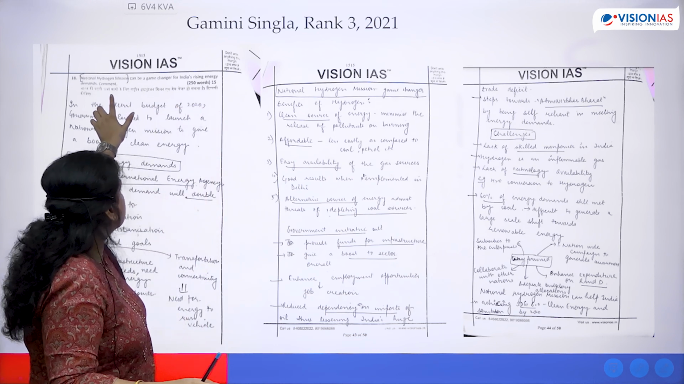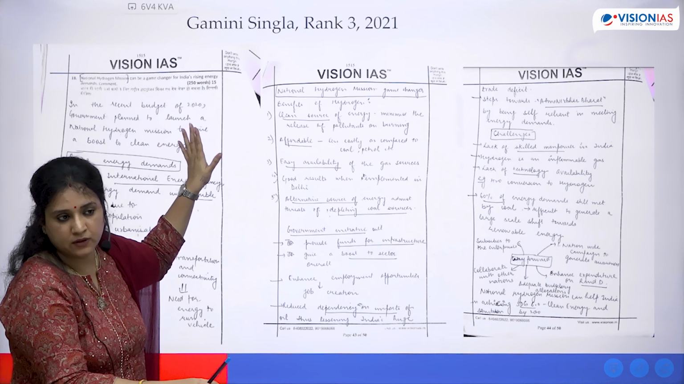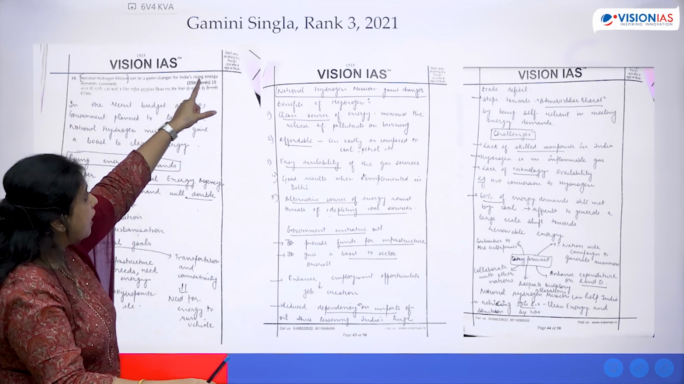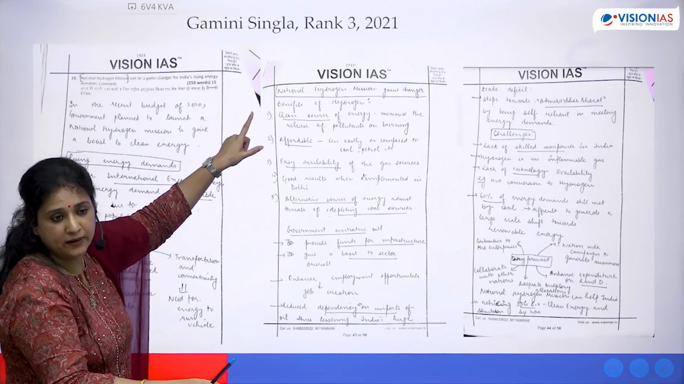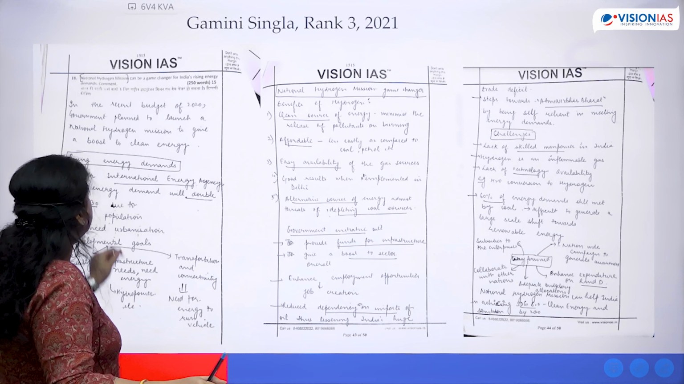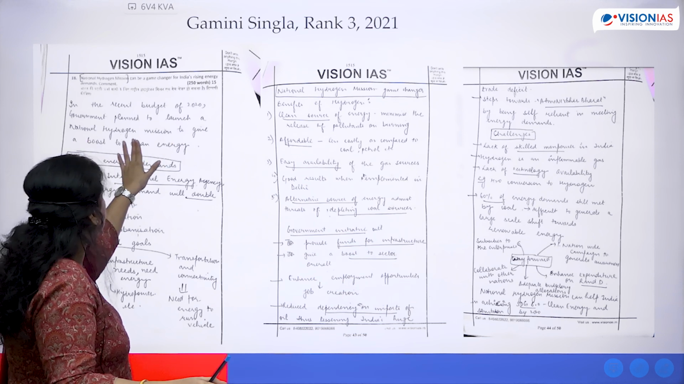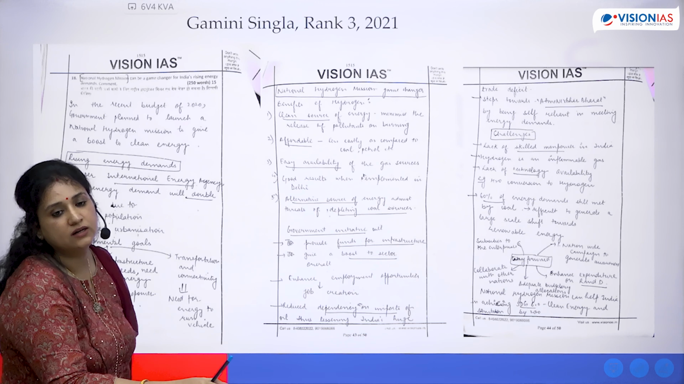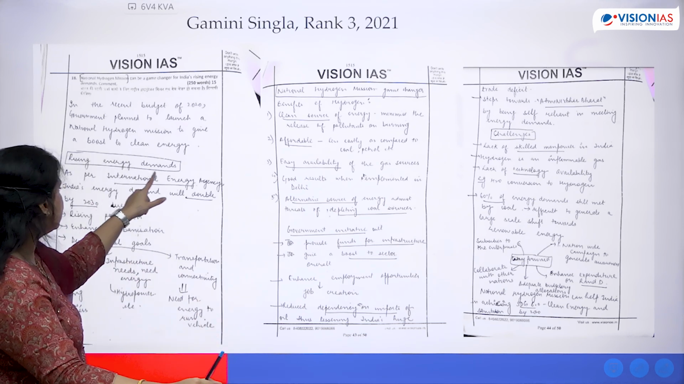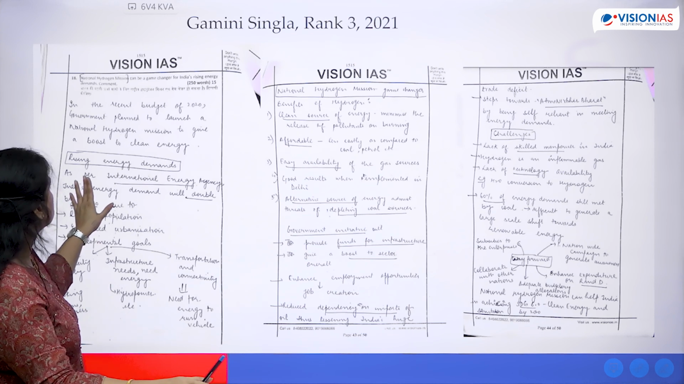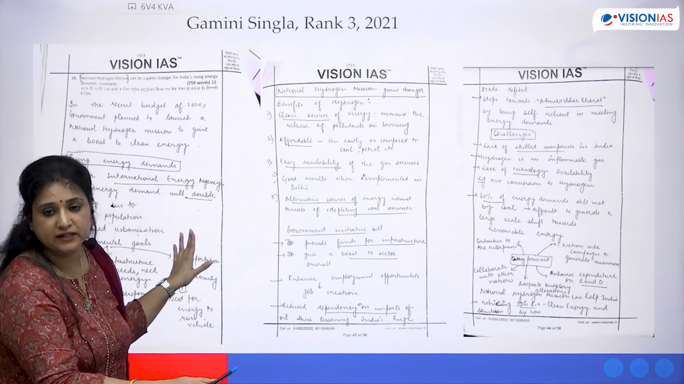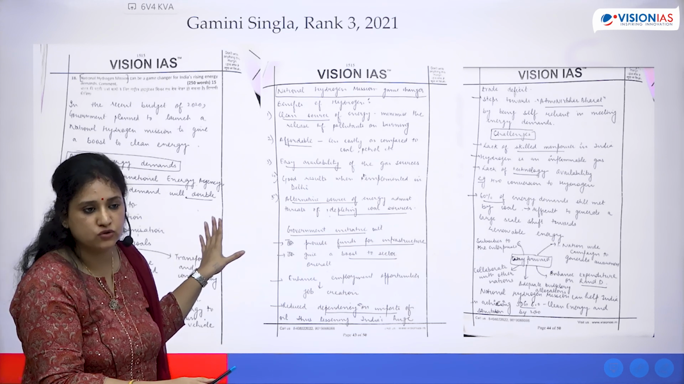The question is asking you to comment on this program. All right. Now if you see, this is Gamini Singla, rank 3 of 2021. So she writes, in the recent budget of 2020, government planned to launch a national hydrogen mission to give boost to clean energy. Simple introduction, nothing much, okay? Then rising energy demands. So in the national hydrogen mission, she is not restricting herself simply to the national hydrogen mission.